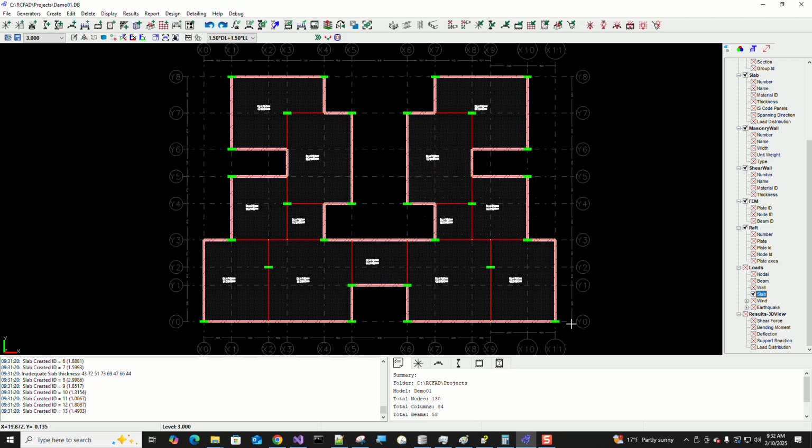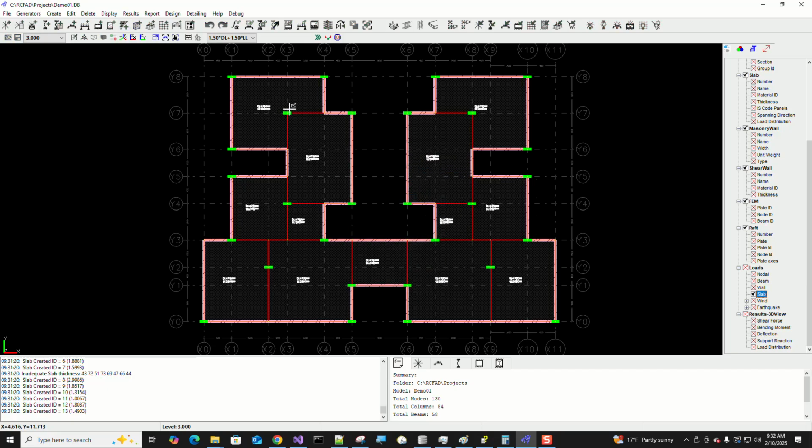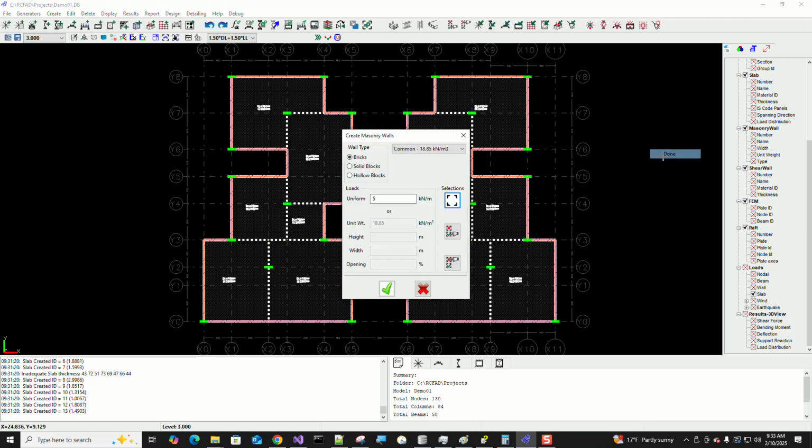And for all of the interior walls, we can just go ahead and say the load is maybe 5 kilonewton per meter. Select every single beam that is around there, which will have a partition wall, and say accept.